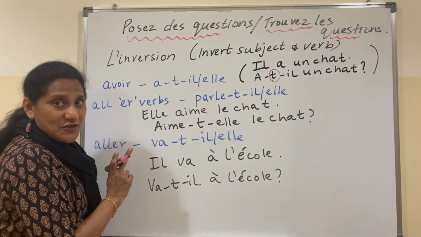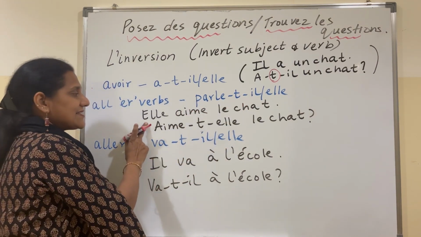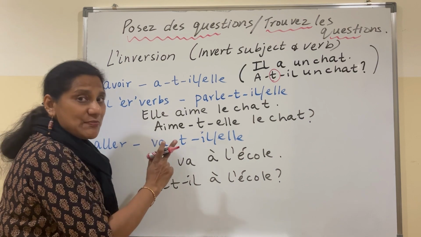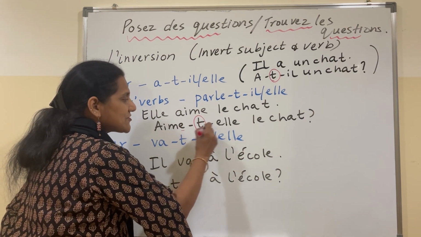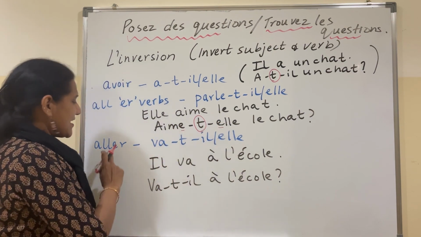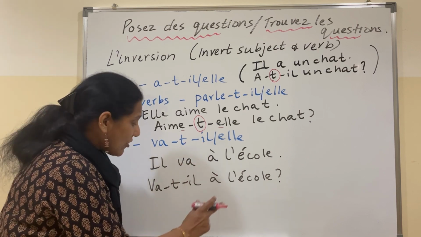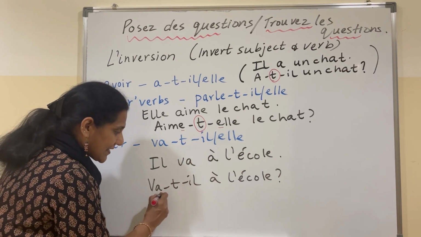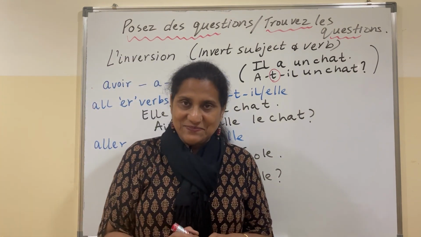All ER verbs, for example parle-t-il, parle-t-elle. Elle aime le chat, aime-t-elle le chat? We need to put T here because of clash of vowels. Aller: va-t-il or va-t-elle. Il va à l'école, va-t-il à l'école? Again clash of vowels, and therefore we need to put a T.